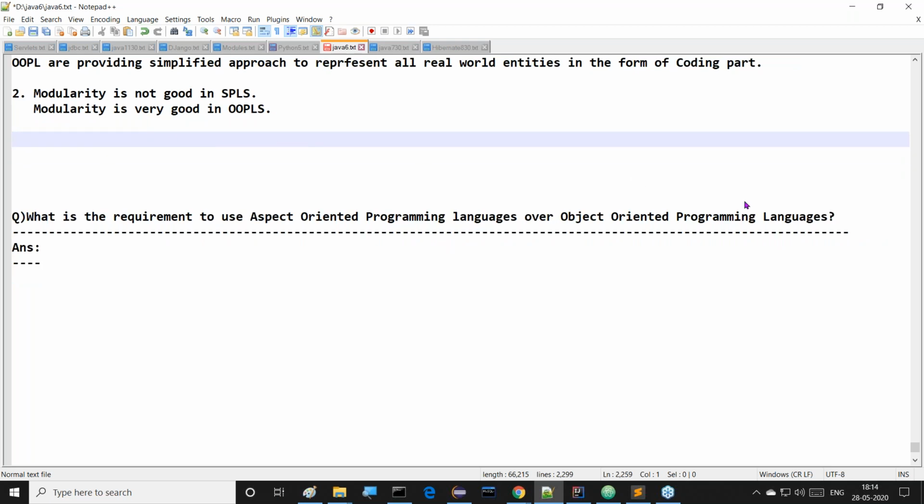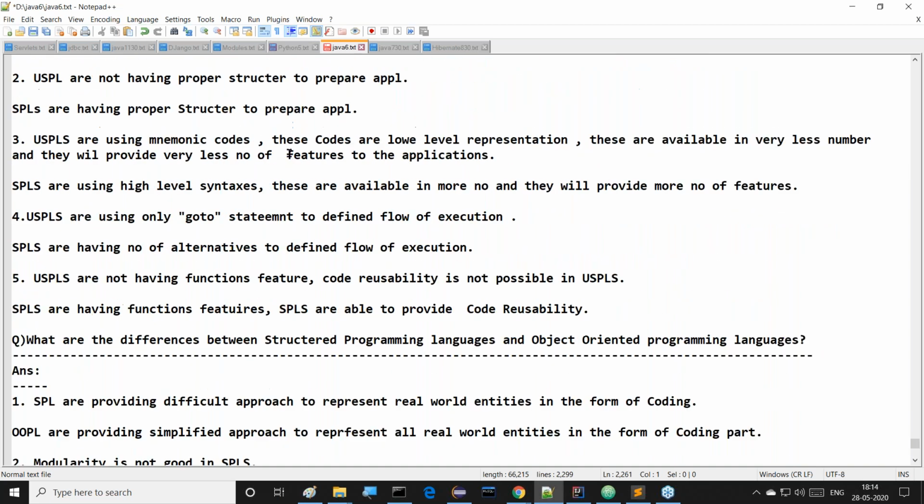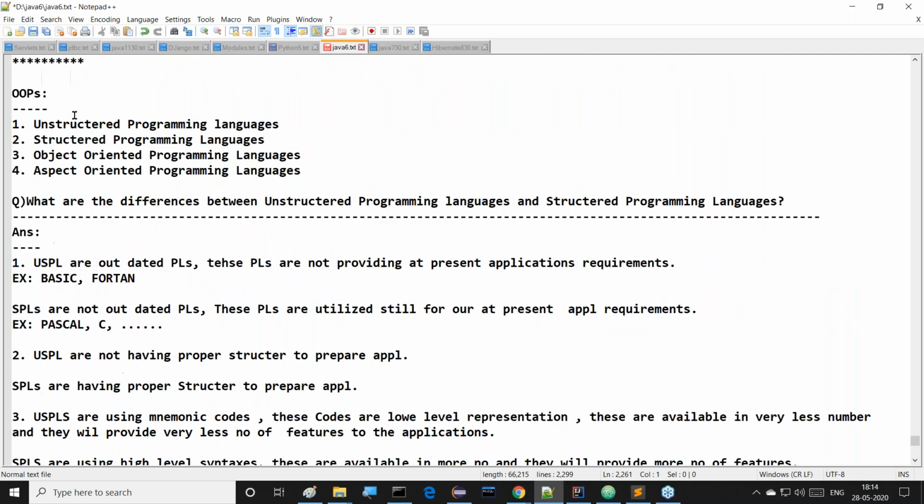Check what we completed in the last class. In the last class, I started object orientation, OOPS concepts. To prepare applications, what are the various types of applications available?